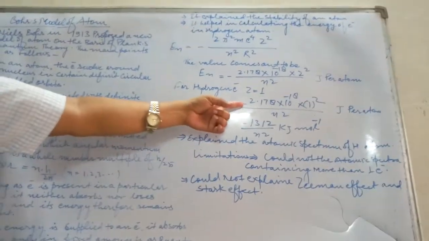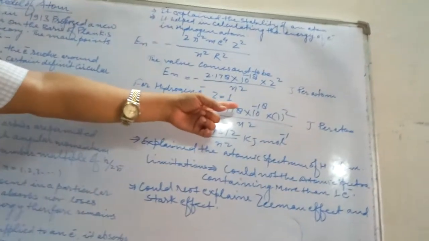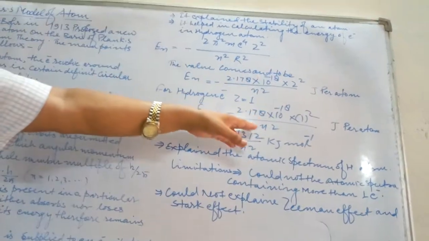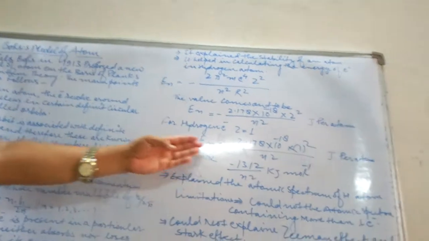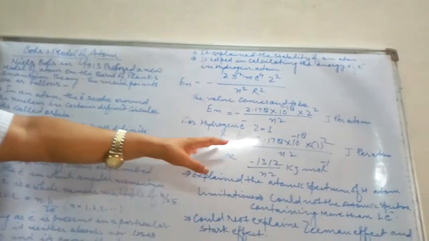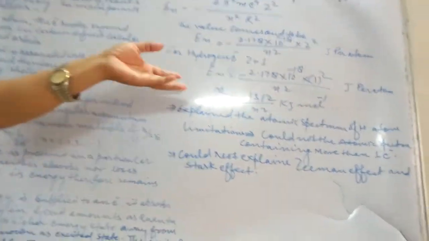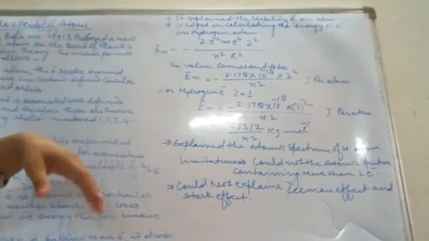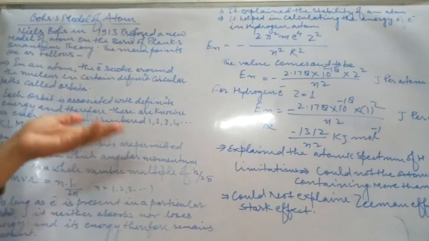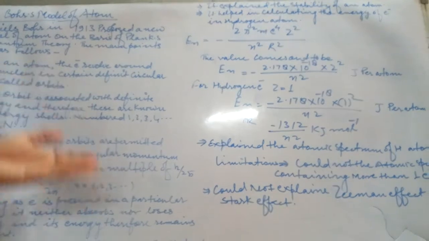En is equal to minus 2.178 into 10 raised to power minus 18 into 1 square upon n square. And therefore, this value will be in joule per atom, but when we convert this value to kilojoule per mole, then it will be different. For hydrogen, this energy is considered minus 1312 upon n square kilojoule per mole. Correct?